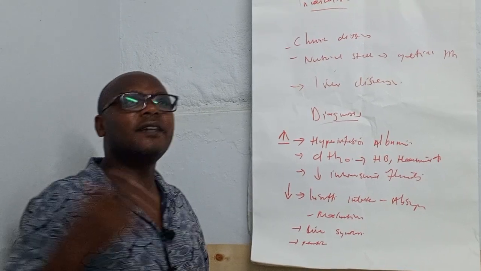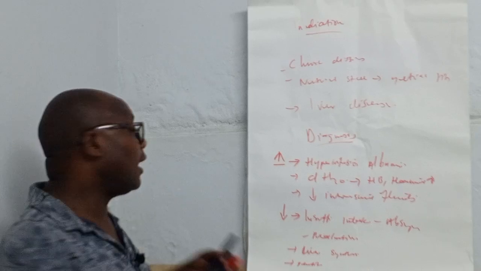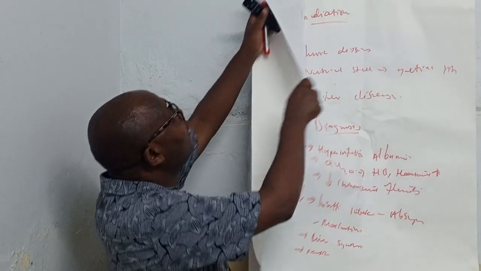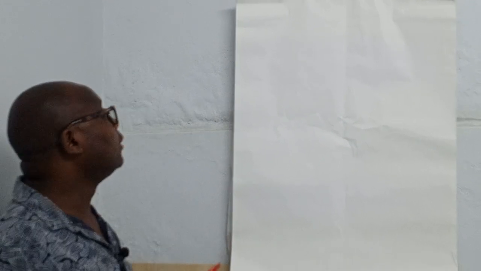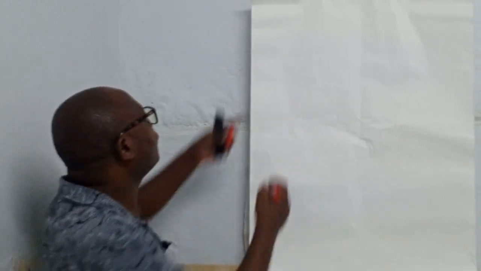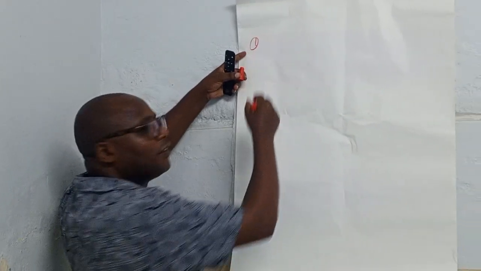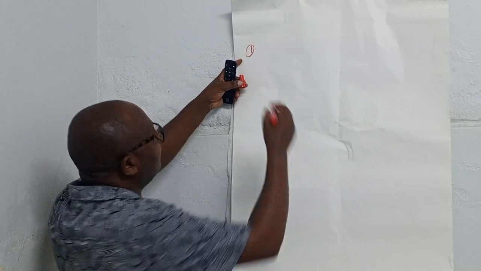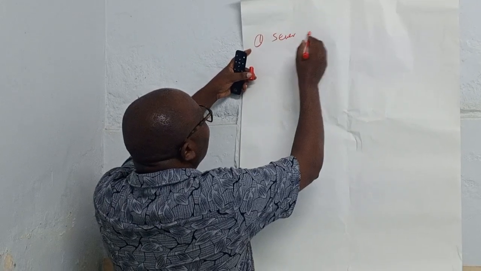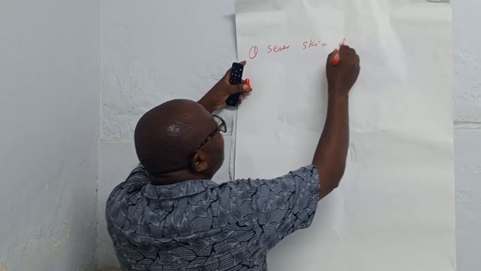Okay. Now, in some cases, in chronic diseases and also in inflammatory diseases, we can have low albumin in our body. In cases of chronic conditions, very common things are severe skin diseases.